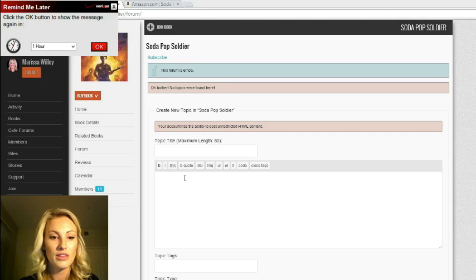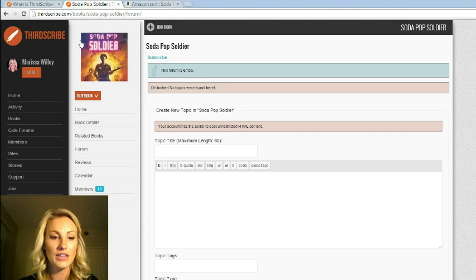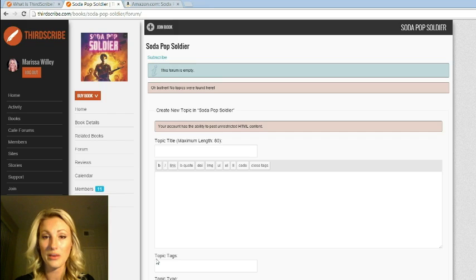Then you're going to be able to tag your topics. You're going to be able to keep track of everything that's going on and be notified by email. So if you're not on the site all the time, but you do check your email regularly, you can find out that way if someone's responding to your forum.